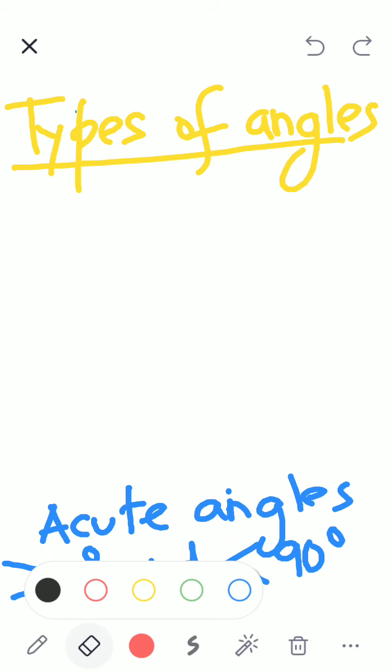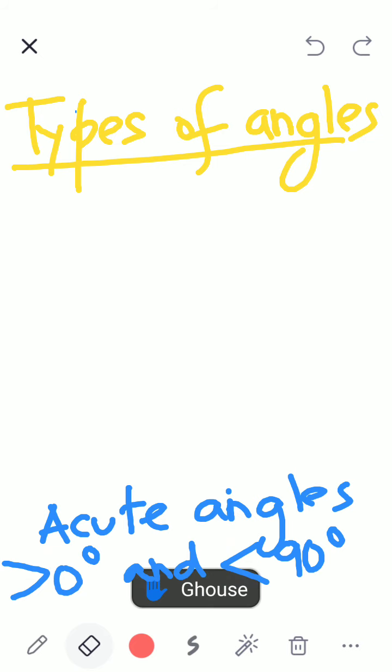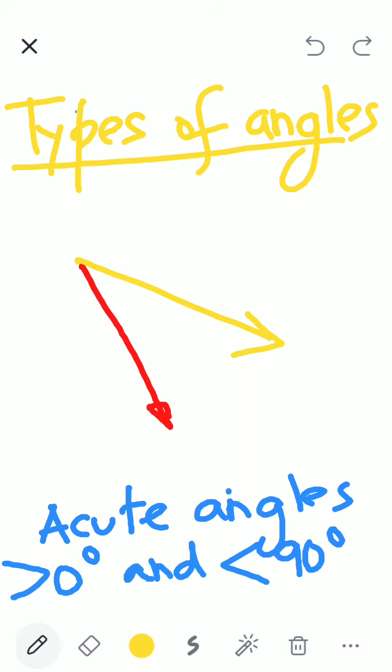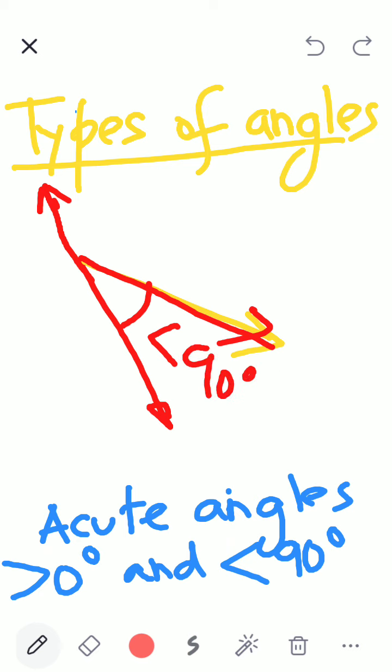Suppose I draw the angle like this. Gauss, please lower your hand unless you have a doubt. Suppose I draw an angle like this. What angle is this? Acute angle. Because you will take reference of any one line ray and draw it. If suppose it is a line, then this angle which is formed is less than 90 degrees. Clear? So however it is drawn, you have to concentrate on the two line rays and see if it is less than 90 or not.